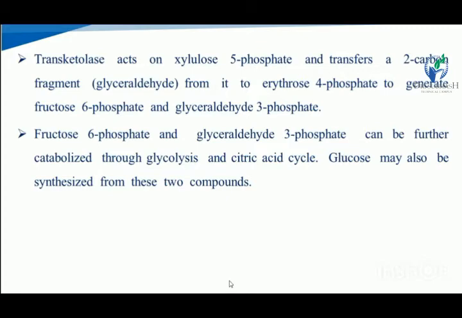Now, the transketolase enzyme is active on xylulose 5-phosphate and transfers the 2 carbon moiety from it to erythrose 4-phosphate to generate the fructose 6-phosphate and the glyceraldehyde 3-phosphate molecule. Now, fructose 6-phosphate and glyceraldehyde 3-phosphate can be further catabolized through glycolysis and the citric acid cycle, and glucose may also be synthesized from these two compounds, that means fructose 6-phosphate and glyceraldehyde 3-phosphate.